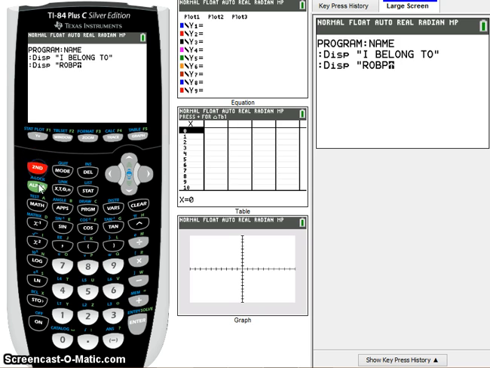So I finished this off with the quotation mark. I have one here I don't want, and I will delete that, and then I will hit alpha. I don't need to lock it. Well, that's not what I wanted. All right, let's try that one more time. Alpha, and the letter B is up here, and the quotation mark, I will hit alpha again, and then quotation mark. Notice what I was doing here. If I want a string of letters, I hit second alpha, which locks the alpha key. If I only want one, I can just hit alpha.